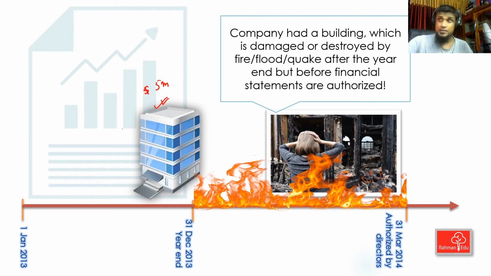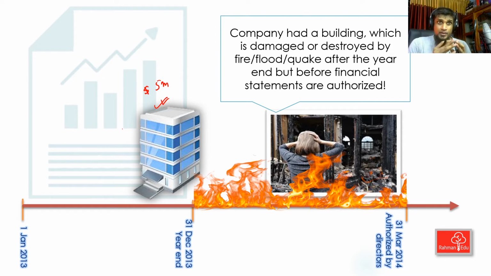After the year end, in the first few months of 2014, that building is severely damaged or destroyed by fire. It can be flood, earthquake, whatever that is. The building is seriously damaged or destroyed. Now my question is whether this event is an adjusting event or non-adjusting event.